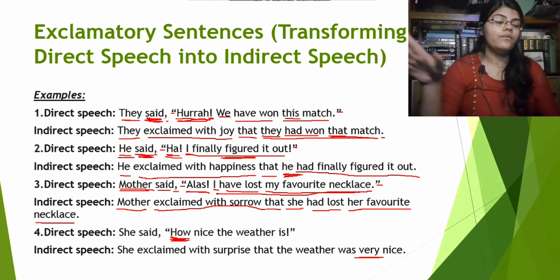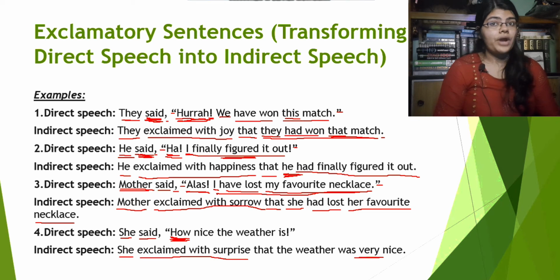Now let's see what else is happening here. "She" will be "she". We won't use "said". We will replace it with "exclaimed with surprise". Why is that? Because the reported speech starts with "how". Now we will use "that" here. We won't use comma or inverted commas, obviously. Now, "how nice the weather is" will be changed like this: "the weather was very nice".